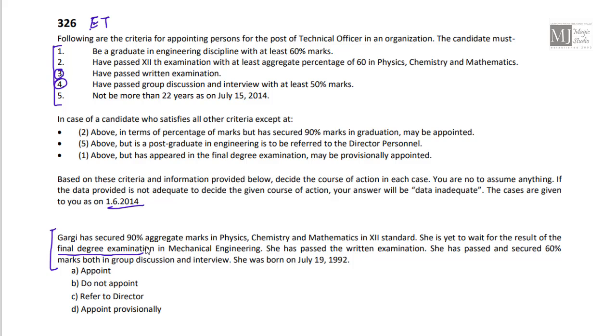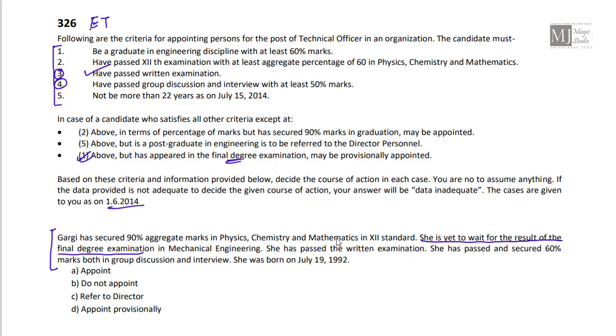She is yet to wait for the result of the final degree exam. That means 1 is not completed. She is not a graduate in engineering. So for 1, she has appeared in the final degree examination, may be provisionally appointed, but we need to check for 3 and 4.